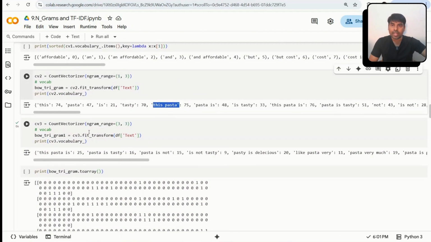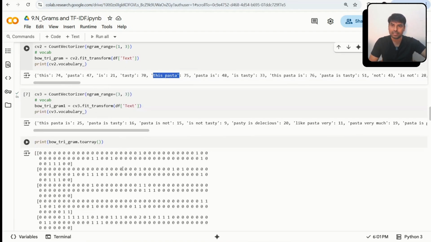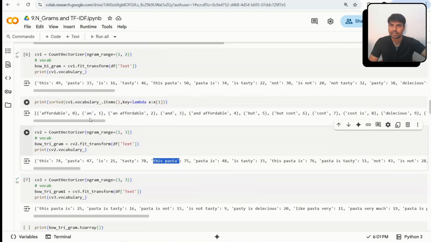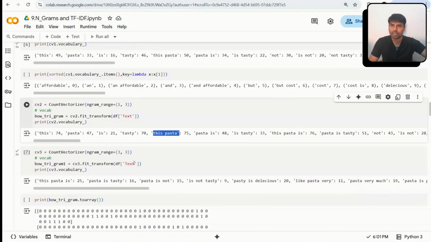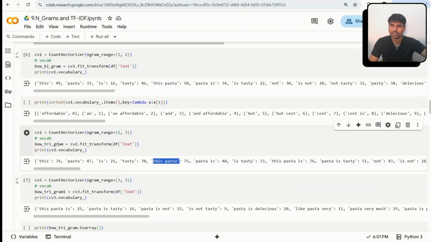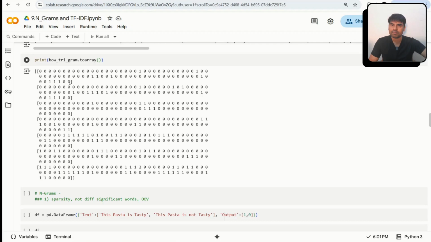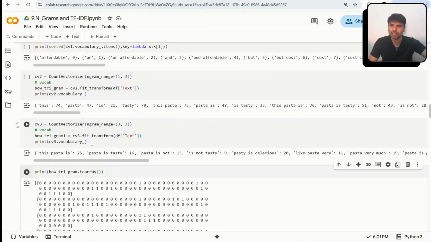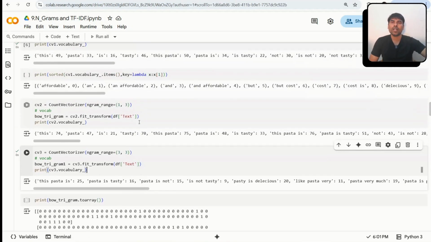In case of NGrams, your vocab size will increase. Obviously, it is called augmentation. We are combining multiple words, right? So we are augmenting, right? So our vocab size will increase. You can see that in the trigram, in 1 comma 3, these are the number of vocab, right? So vocab size will increase. Okay, so this is how it works, my friend.